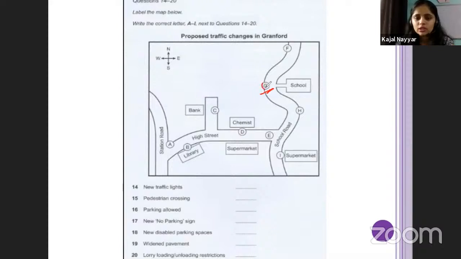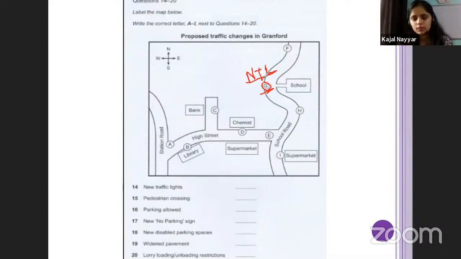Right here on the map, write your answer, that these are the new traffic lights. You don't need to write the complete words, just write NTL, so that you know we are talking about the new traffic lights that they have implemented.